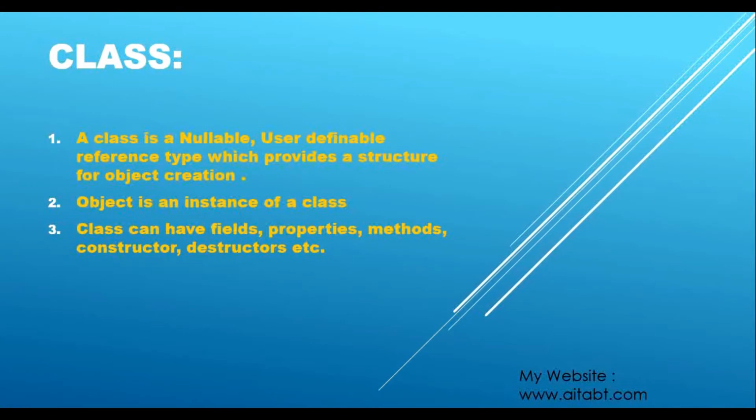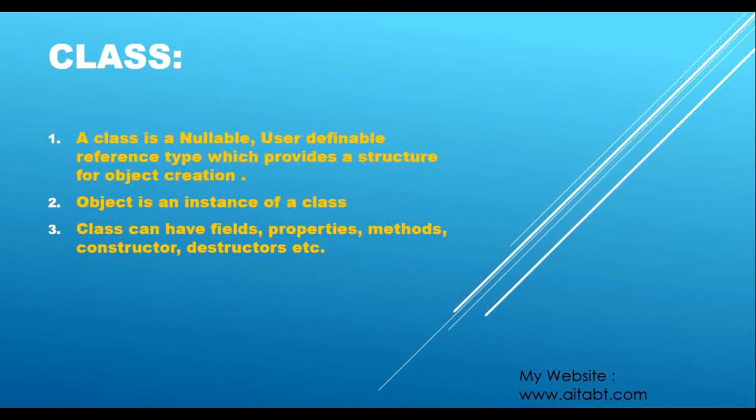A class is a nullable, user definable reference type which provides a structure for object creation. Now what does that mean? First of all, it is a nullable, user definable reference type. In the previous tutorial of this series, we learned about all the types in C#. At that time I told you that the types are broadly divided into two parts, value type and reference type, and also there is another category, user definable type and built-in type.